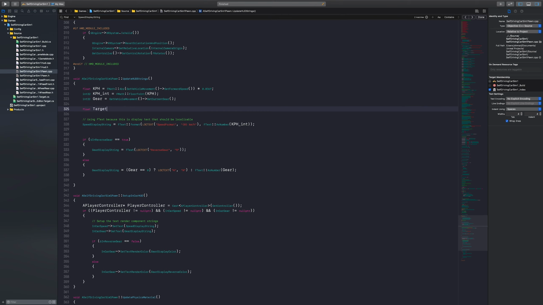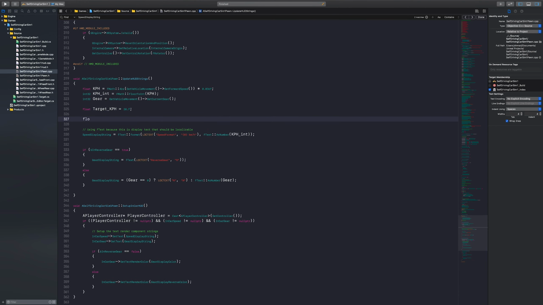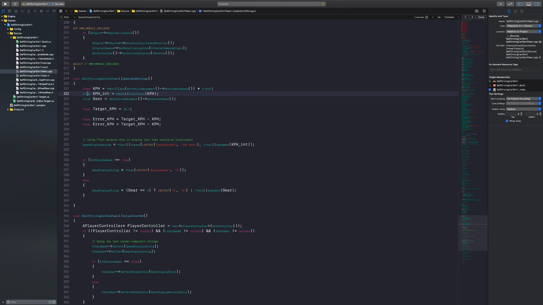So it is target kilometer per hour. Let's say it's, as I said, 30 as a float. Then we have the error. So let's say we have the error KPH here. That is equal to the difference between the target and the actual speed. We need to have an integer version of that again.